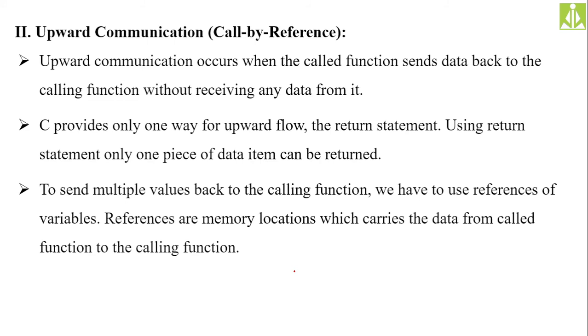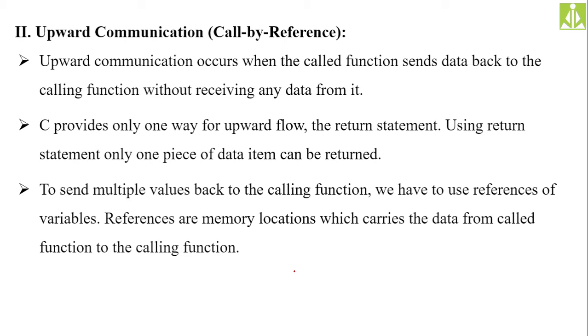The upward communication, or we also call it call by reference. In upward communication, what will happen? Only the called function will send the data back to the calling function, and the calling function will not pass any data to the called function.